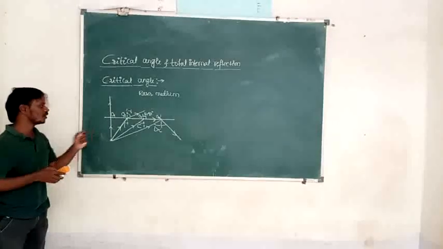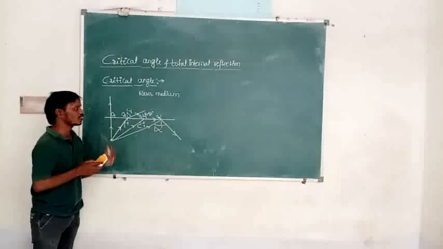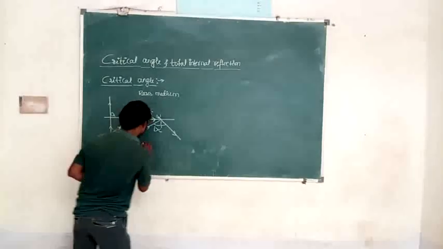Okay. So now we are going to define what is critical angle. It is a denser medium.